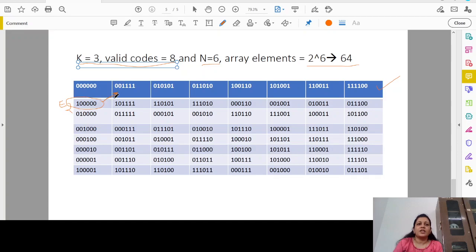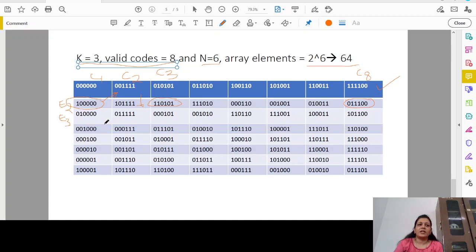Now I will add this E2 to the code word, and with the addition I am going to get this particular code word. This is your C2. If this is my C2 and this is C1, this is C3 and so on, this will be E2 plus C2. Similarly, add this error pattern to C3, and you obtain E2 plus C3. Similarly, you can finish by considering even the last element. Add this C8 to E2, and you are going to obtain this one.